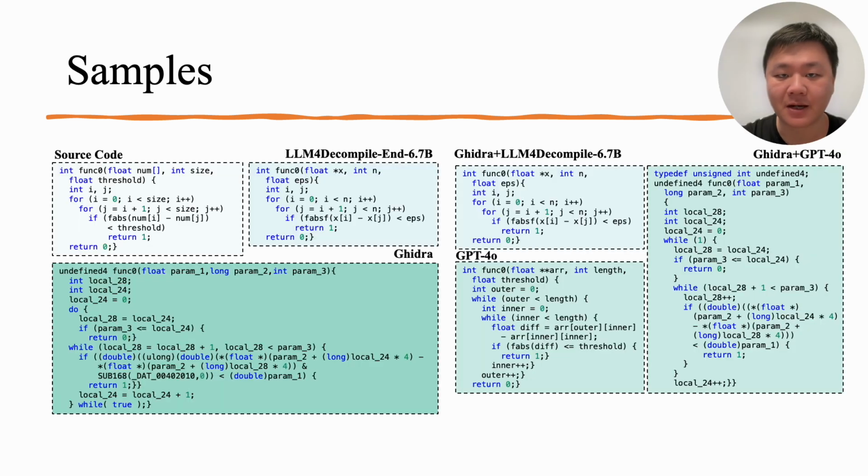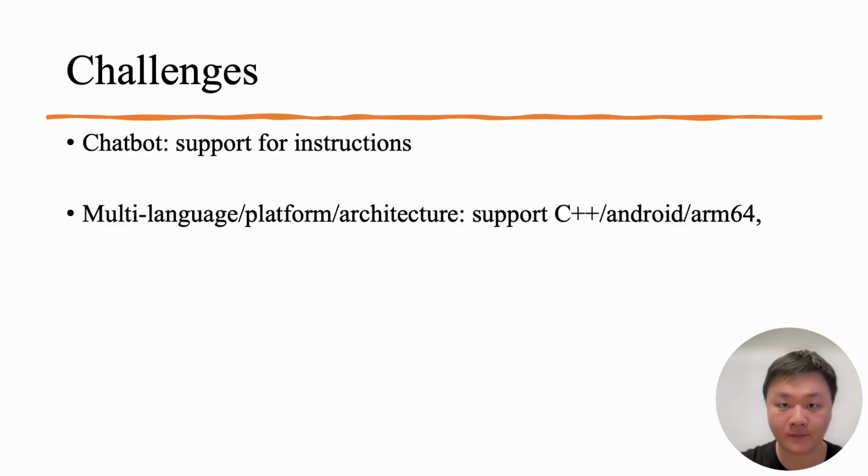Here are some sample decompilation results from different methods. GPT-4o's output is plausible, yet it failed to recover the array dimension. Ghidra's pseudocode is very hard to read. The GPT-refined Ghidra result marginally enhances the readability, but fails to recover and render for loops and array indexing. Conversely, LLM4Decompile and the output from LLM4Decompile-Ref produce accurate and easy-to-read outputs.